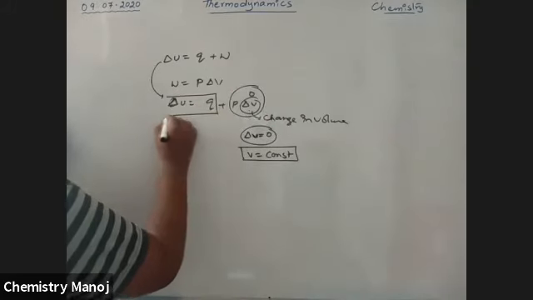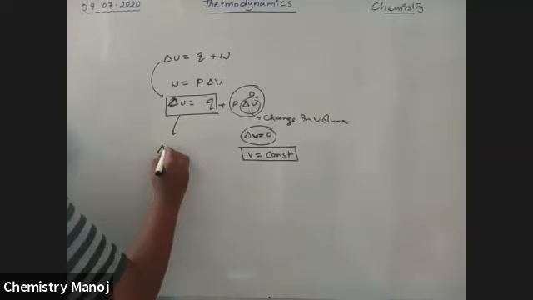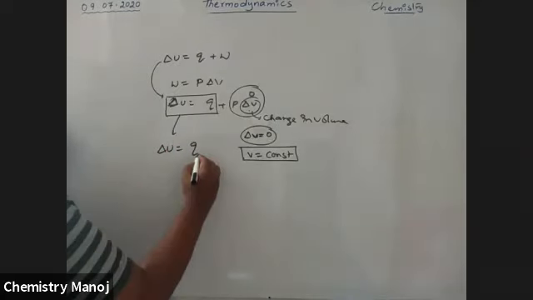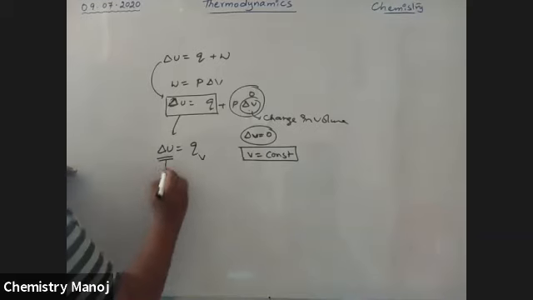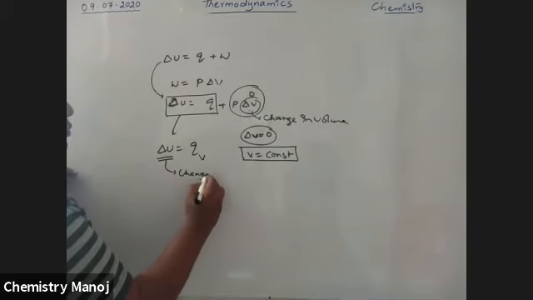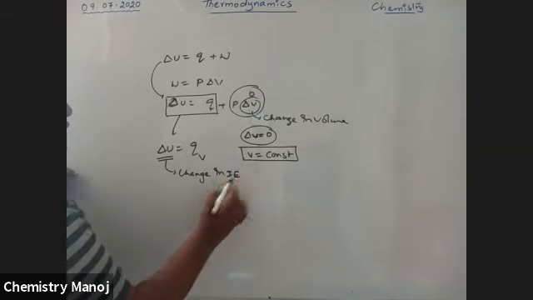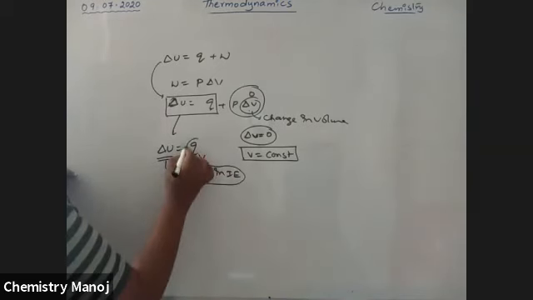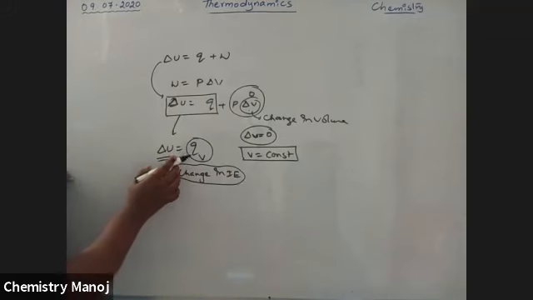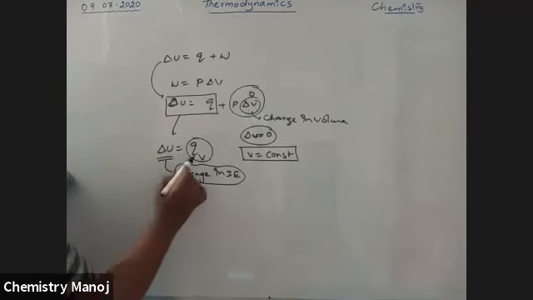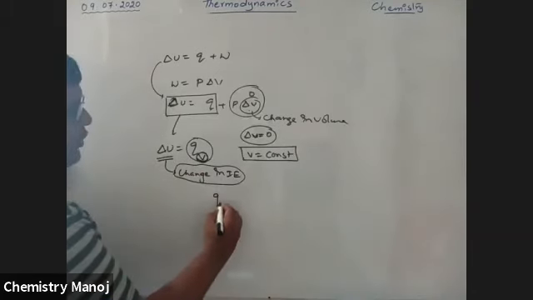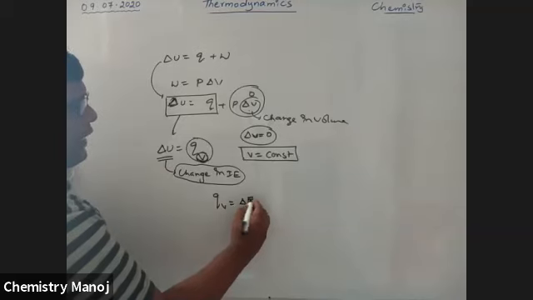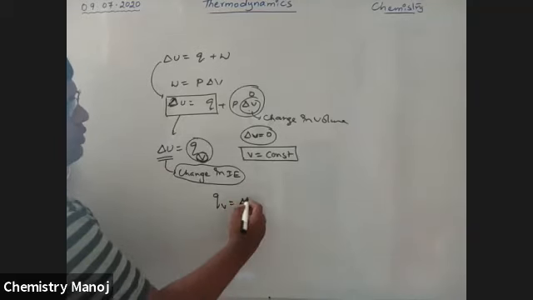Now delta U is equal to Q. This Q is the heat content of the system at constant volume. Delta U is nothing but the change in internal energy. This change in internal energy is nothing but the heat supplied to the system at constant volume. V stands for constant volume. So in most cases we use QV is equal to delta E. Sorry, delta U or delta E, both are the same. So we are using delta U.